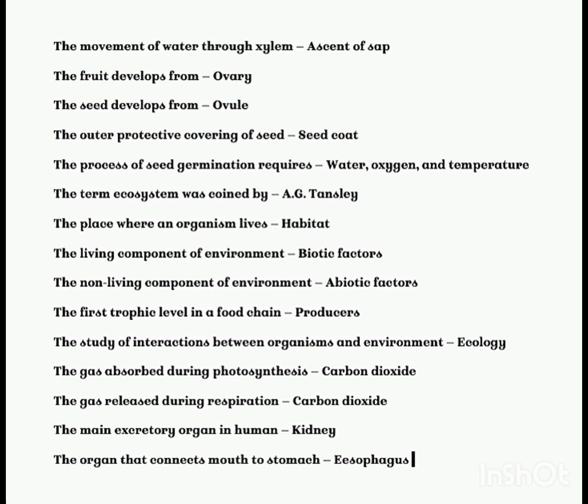The living component of environment, biotic factors. The non-living component of environment, abiotic factors. The first trophic level in a food chain, producers. The study of interactions between organisms and environment, ecology. The gas absorbed during photosynthesis, carbon dioxide. The gas released during respiration, carbon dioxide. The main excretory organ in human, kidney. The organ that connects mouth to stomach, esophagus.